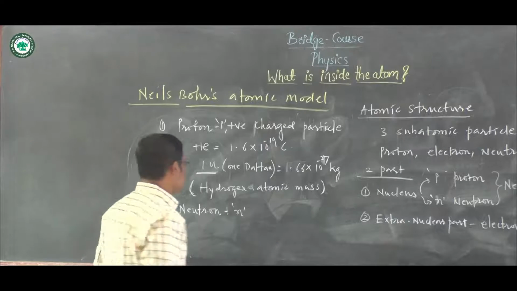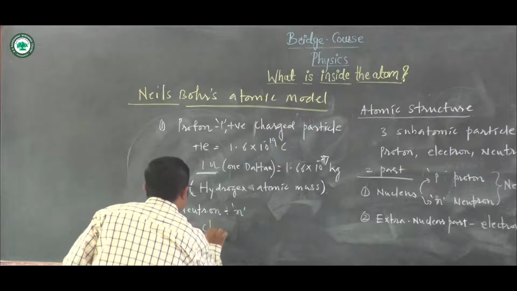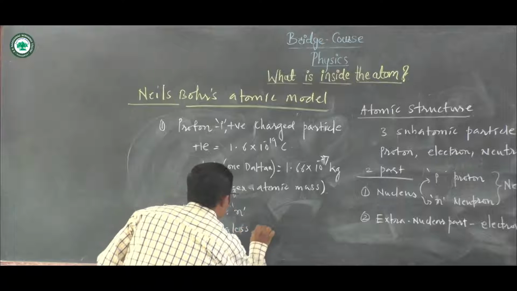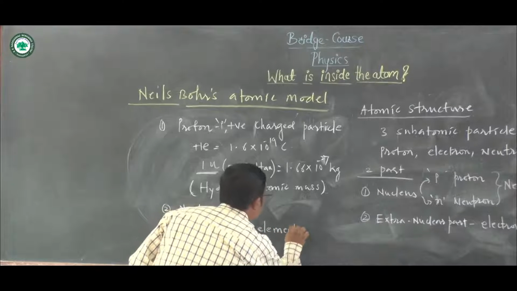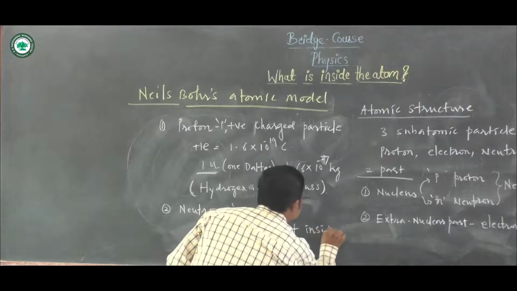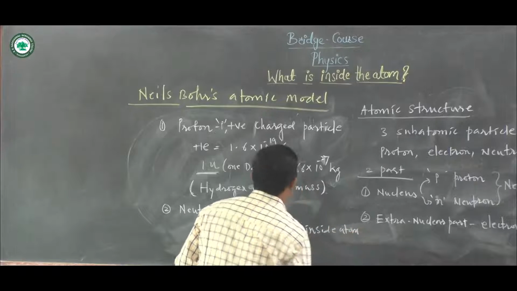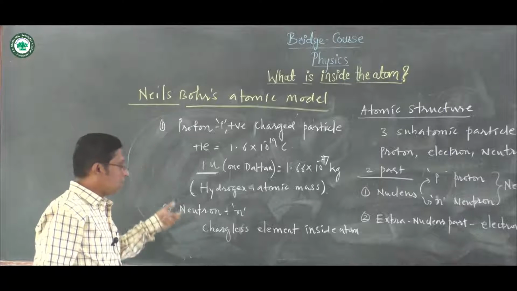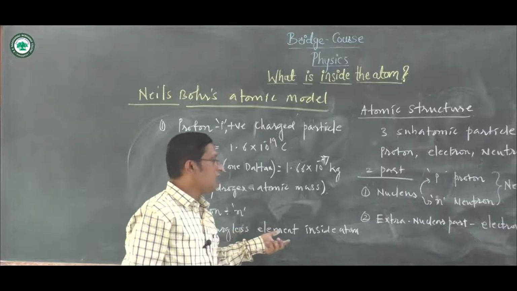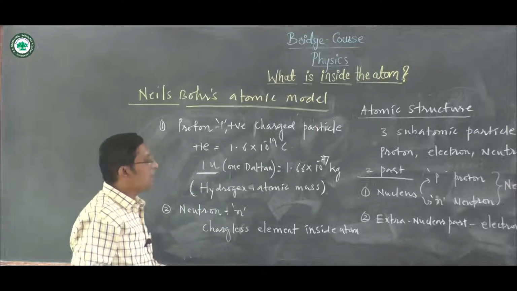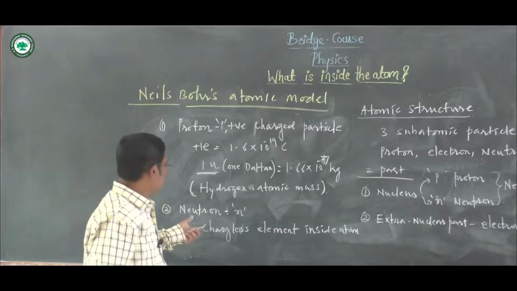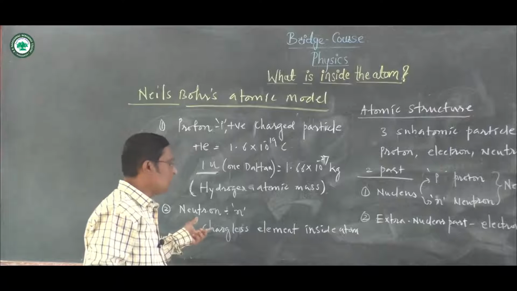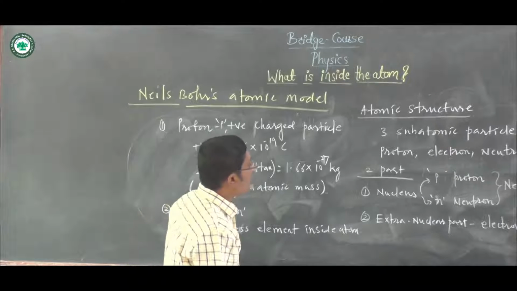This is the chargeless element inside the atom, which has a mass equal to 1 Dalton, nearly equal to the proton, and which contributes to the atomic mass of the atom. Later on we are going to see what the atomic number and atomic mass are. So this subatomic particle is essential to determine the atomic mass of a particular atom.